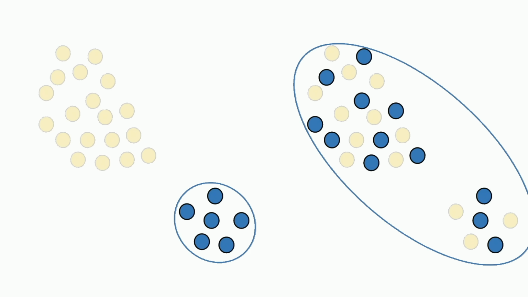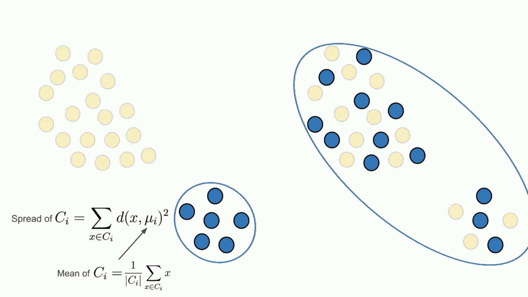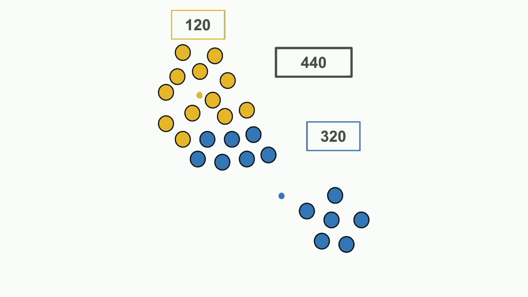Let's quickly recap and jump into the challenge problem. K-means aims to find clusterings where clusters are tightly packed around their mean. Mathematically, it does so by minimizing the sum of the squared distances from each point to the mean of its assigned cluster, which is achieved in a two-pronged strategy, where points are first assigned to the cluster whose center is closest, then the center is updated to be the mean or average of the cluster. Each of these steps reduces the cost, and they're repeated until convergence.